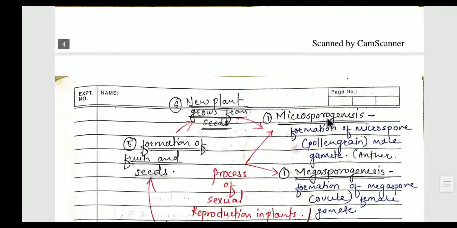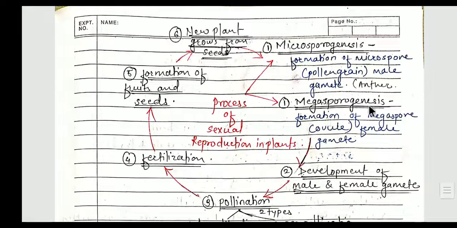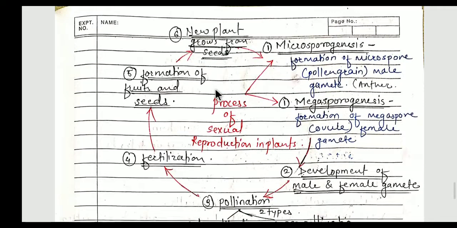Now next, the process of sexual reproduction in plants. In short, I am explaining this with the help of this pie chart. Actually in your book it is given in paragraph form, but instead of paragraph, I think we are going to understand this topic properly with the help of this pie chart. So I have drawn this. The first process of sexual reproduction is microsporogenesis and megasporogenesis.